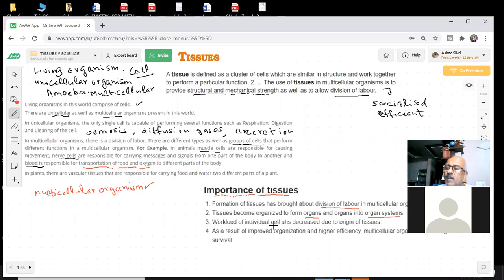One person can do how much work, and 20 persons can do how much work? See, there are groups of people all the time working together, teams. So here also there is a team of cells which will be able to do it. So the workload of an individual cell will be decreased. As a result of improved organization and higher efficiency, multicellular organisms survive. Survival is important.